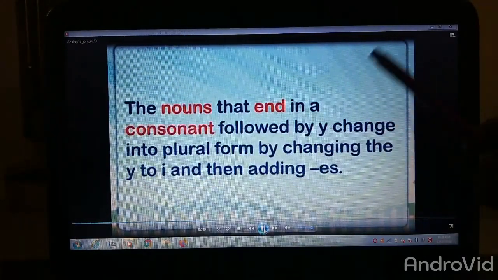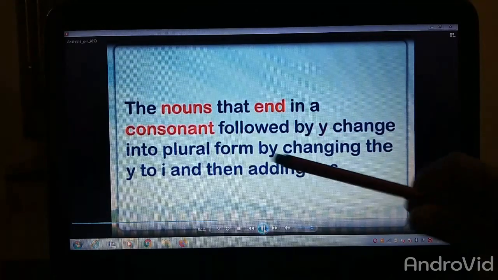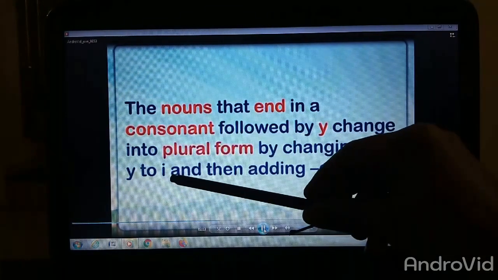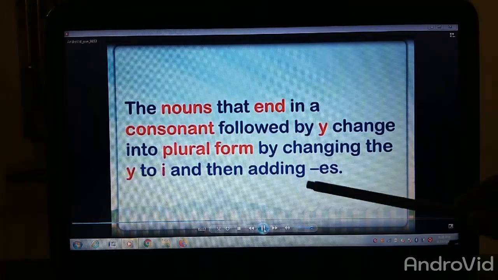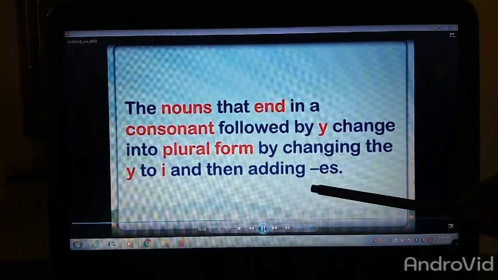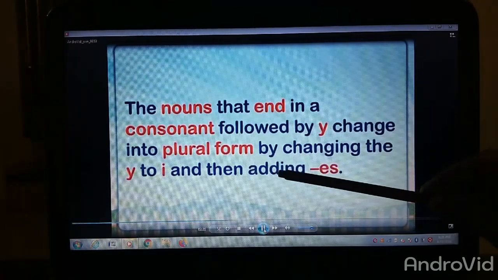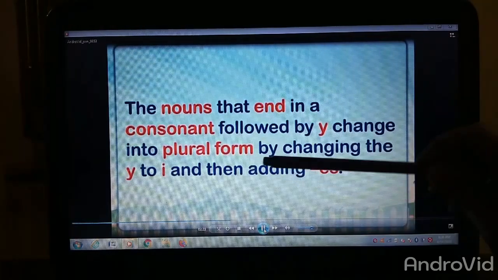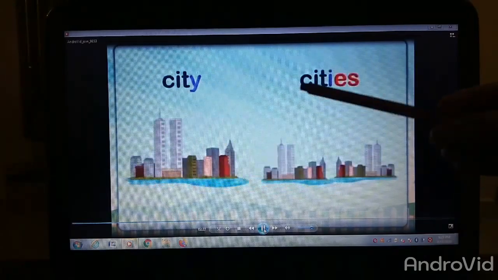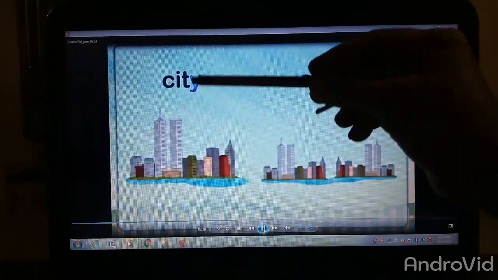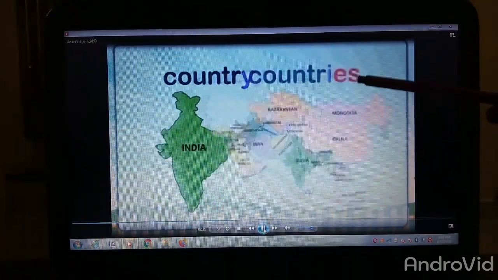Now we will see the words ending with y. The ending y will change into i and then we will add es, and it will become the plural form of that word. For example, city changes into cities. Y changes into i and then we add es.